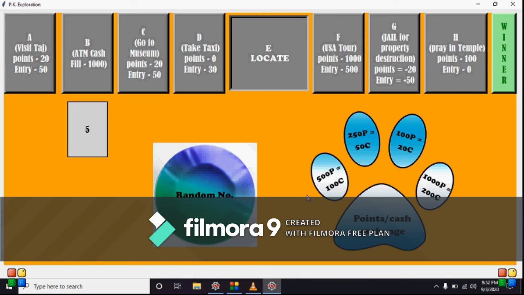In case you run out of cash, you can exchange your earned points through different tiles, and exchange these points for cash. If you run out of cash and you don't have points as well, you have to lose this game, and the game will be over.